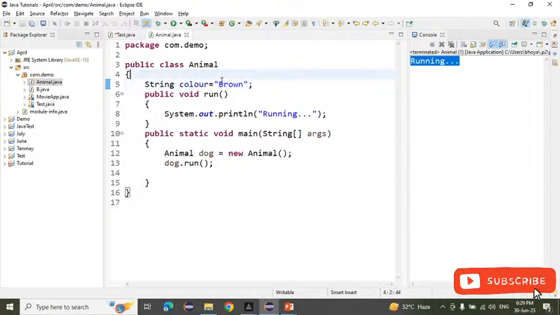Now if I want to call this variable inside this method, how will we call that? I want to print that. Okay, so how will we call that color variable inside the main method? If I call it directly, it will be called,